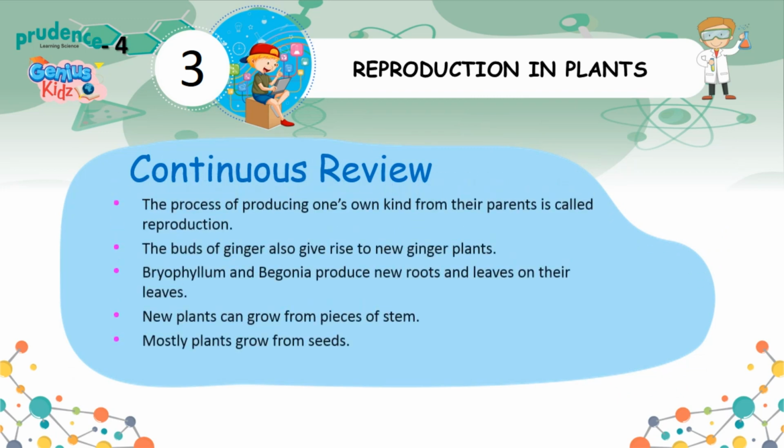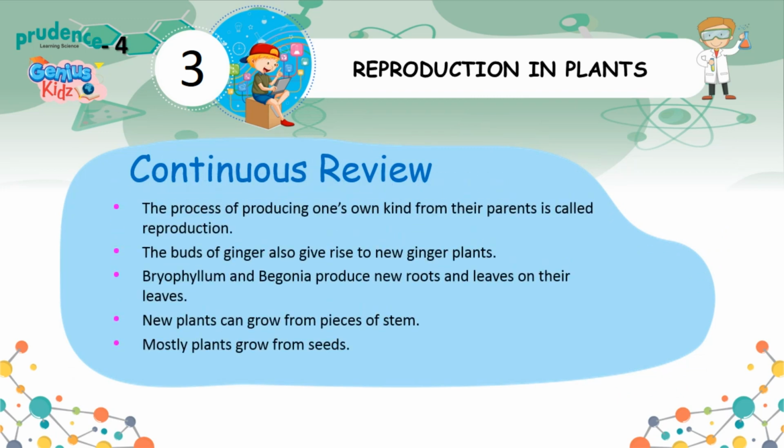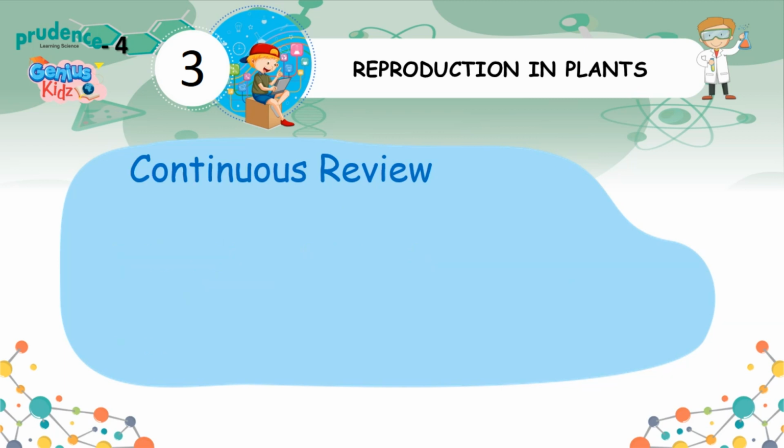Continuous review. The process of producing one's own kind from their parents is called reproduction. The buds of ginger also give rise to new ginger plants. Bryophyllum and begonia produce new roots and leaves on their leaves. New plants can grow from pieces of stem. Mostly plants grow from seeds.